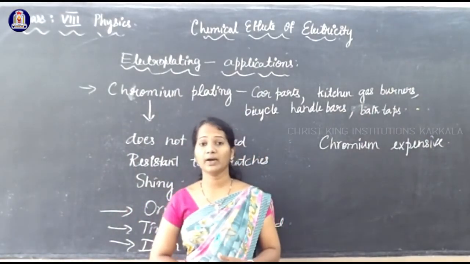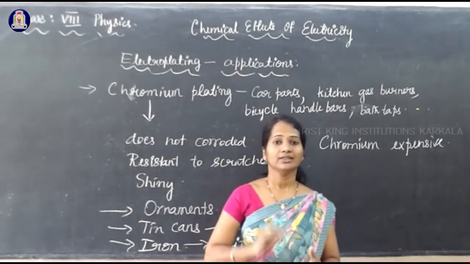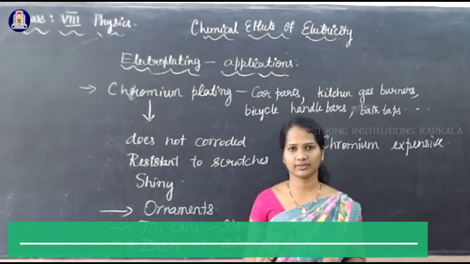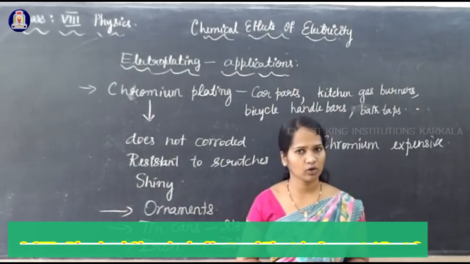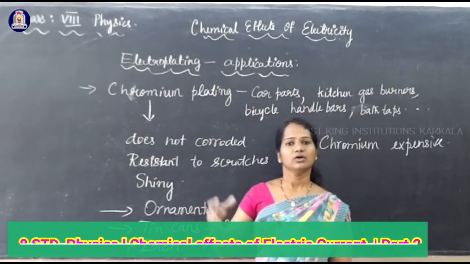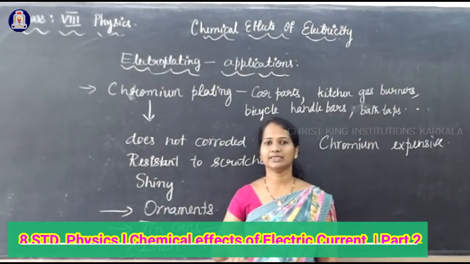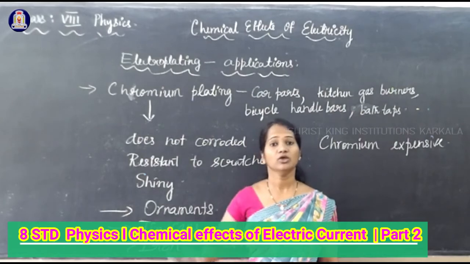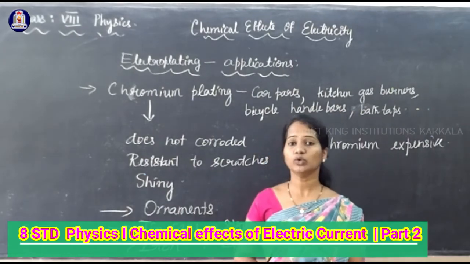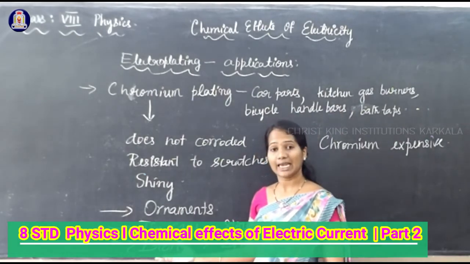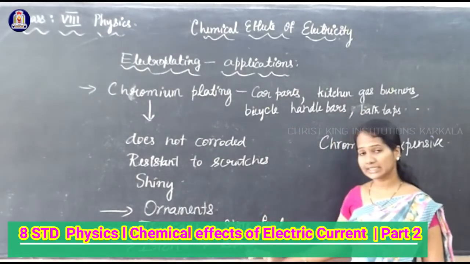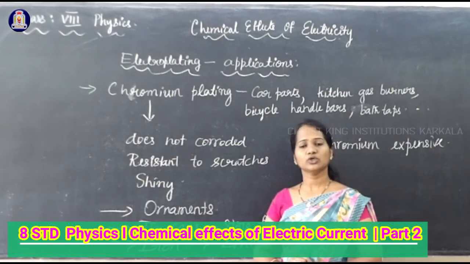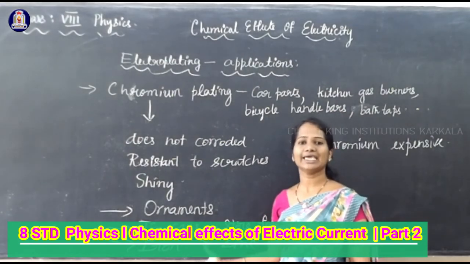The automobiles as well as the bridges are made of iron. Iron has more strength, but we cannot use iron directly. If we use only iron, what happens? It gets rusted and corroded. So what we do here, we electroplate iron with zinc to avoid rusting as well as corrosion, so the durability can be increased.